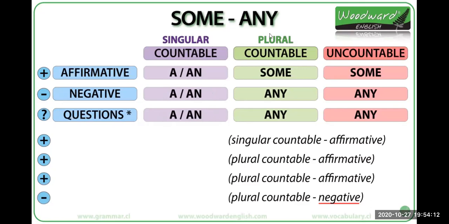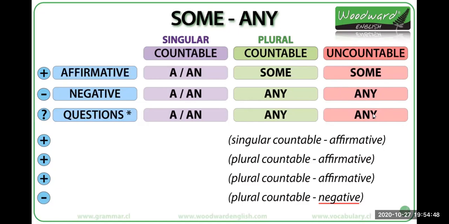In plural countable nouns, in affirmative sentences, we use some. In negative sentences for plural countable nouns, we use any. In questions for plural countable nouns, we use any too. And it's the same with uncountable nouns: affirmative, some; negative, any; and questions, any too.